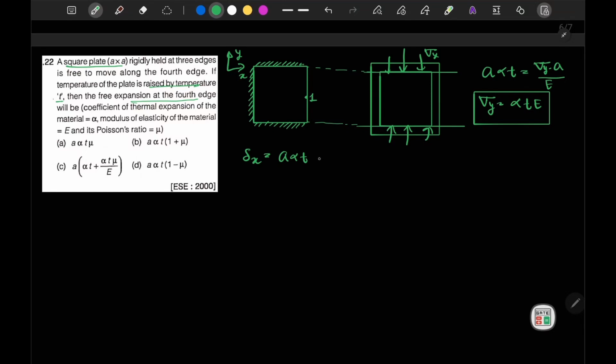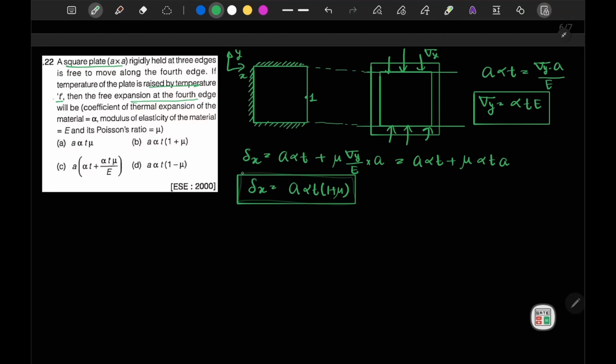This will be represented by plus mu sigma y by E, this is our strain, into length, that is A. Now we know that the sigma y value is alpha T E, so we can write it as A alpha T plus mu alpha T into A. So here delta x is equal to, taking A alpha T common, A alpha T into 1 plus mu. So option B is correct.